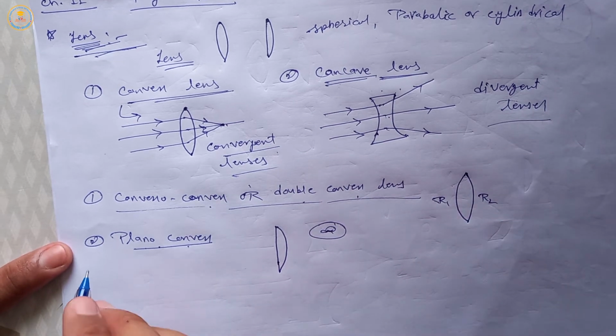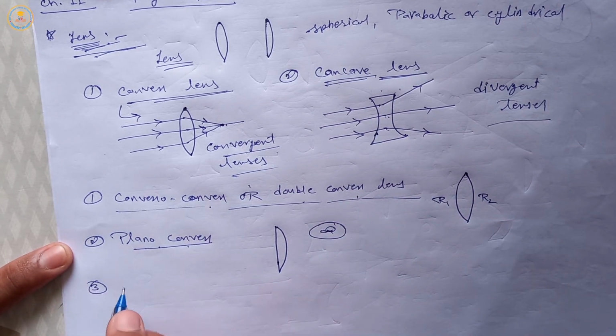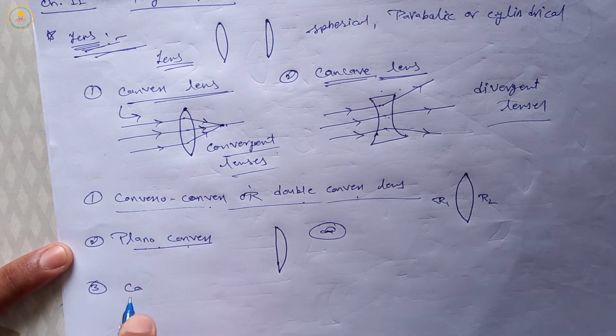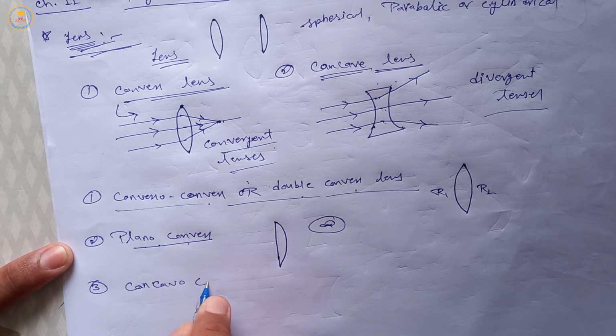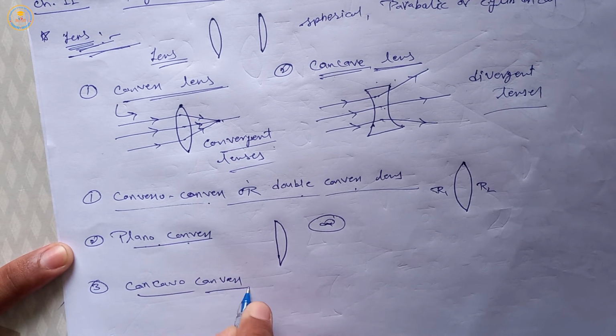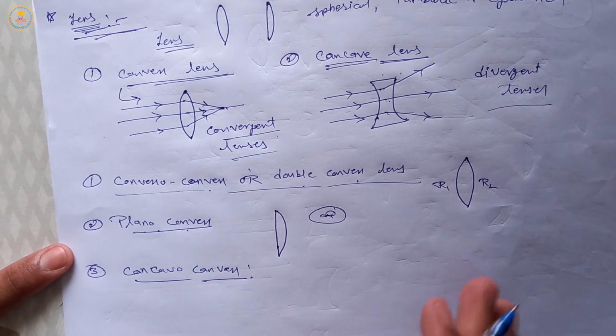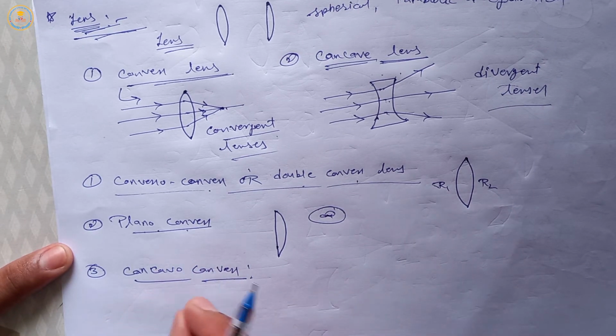Now third is concave convex. Third type of lens is concave convex. What is concave convex?